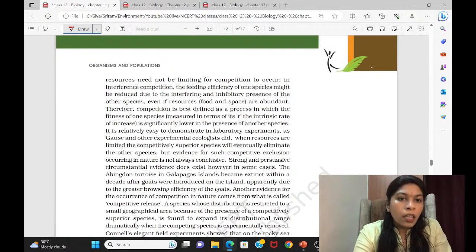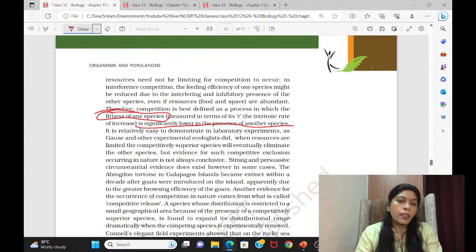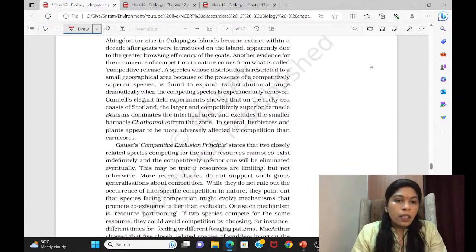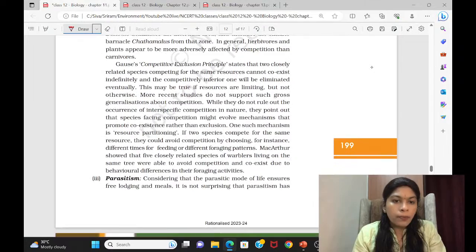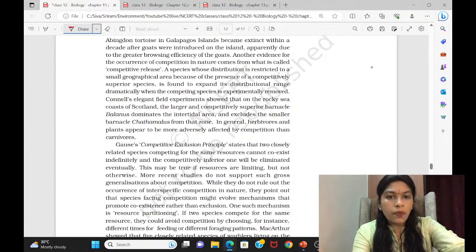See this. Come to the next statement. They have defined that competition means that the fitness of one species is significantly lower in the presence of another species. This way, they have given a certain definition also. Then come to the next one. See this. This and all is not required. Don't go in depth and read it. Come to the other thing, that is intraspecific.